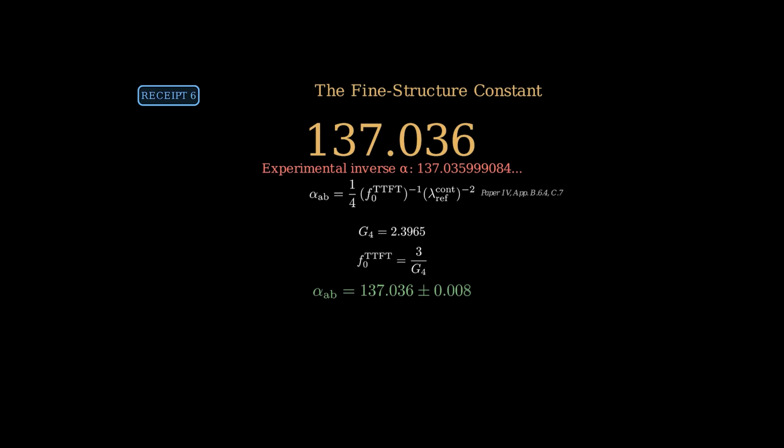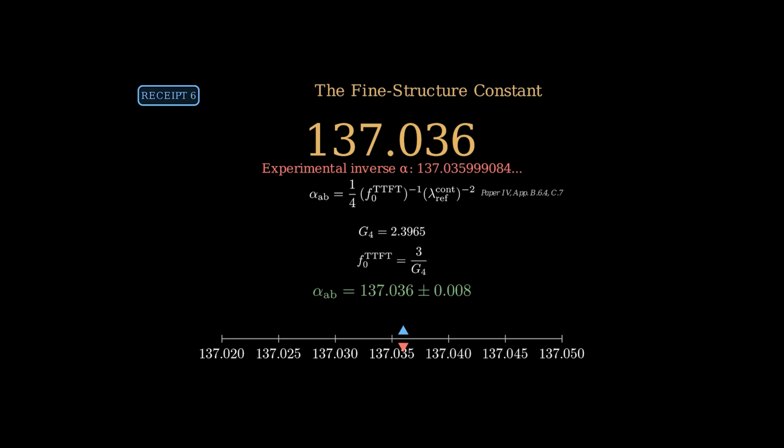137.036. The experimental value of the inverse fine structure constant is 137.035999084. TTFT lands inside the uncertainty band. This is receipt number 6, and critically, this number was not put in anywhere. There is no step in this derivation where 137 appears as an input. It came from the eigenvalue spectrum, the anomaly condition, and topology.